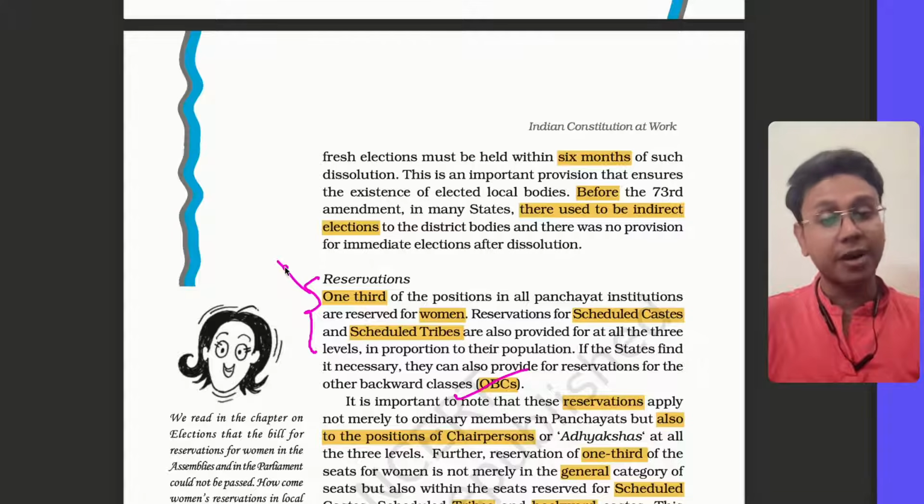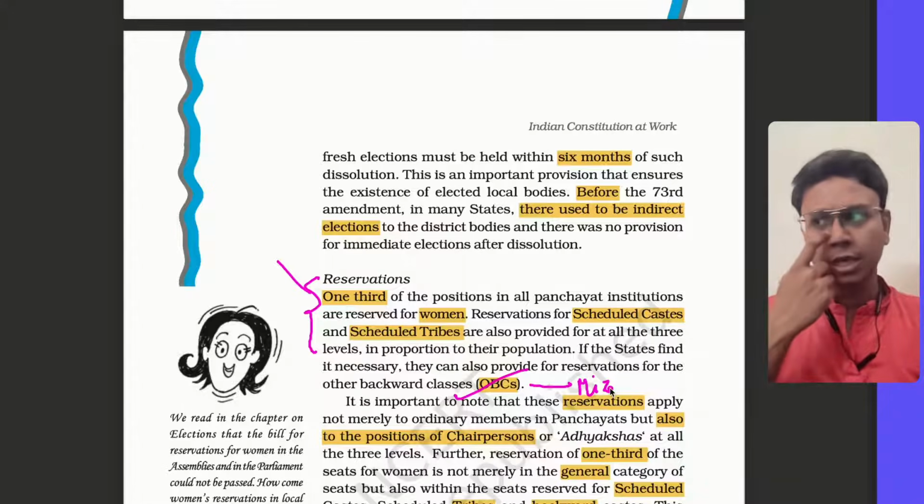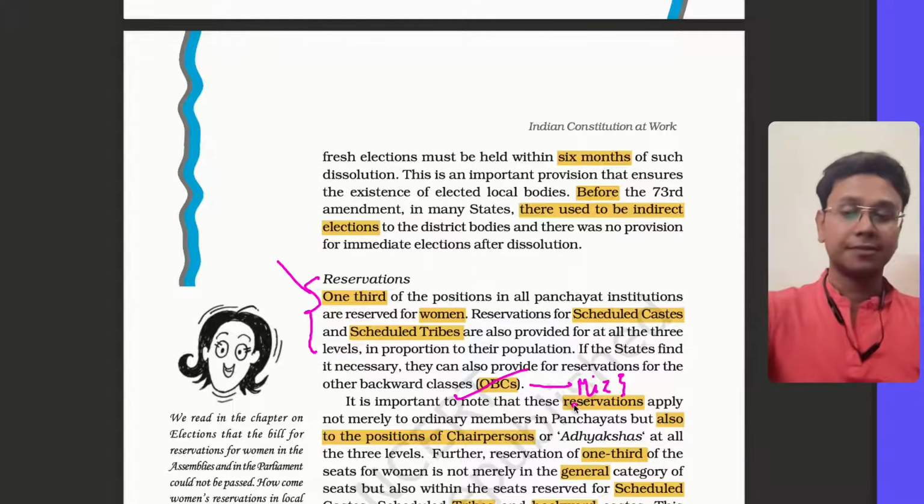Now this becomes important because there are a few states like Mizoram and Meghalaya. These are prominently tribal regions. Now there is no sense of giving OBC reservation there. In the same way, there are a few states in which the population of scheduled tribes is very less, like OBCs is very less. So there it has to be very different, right?